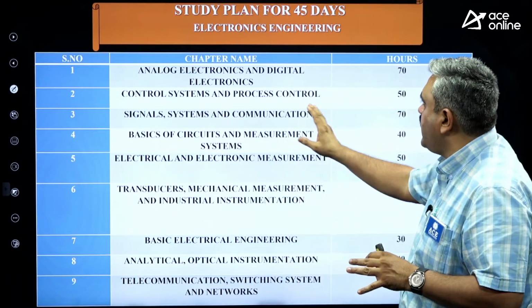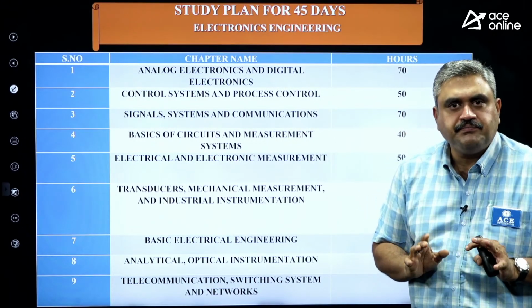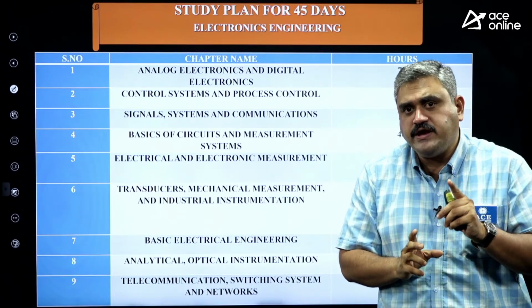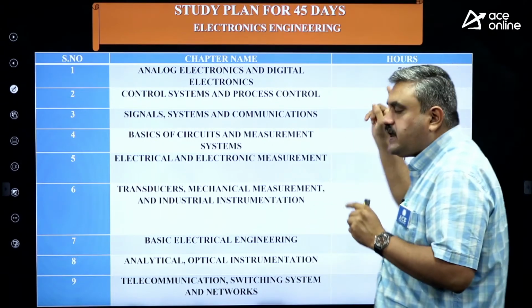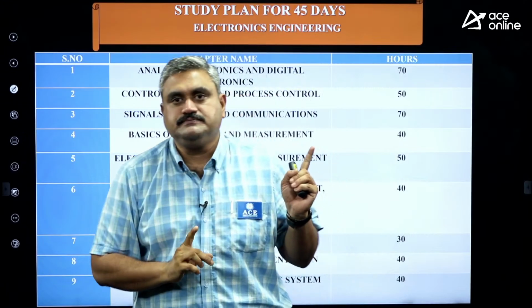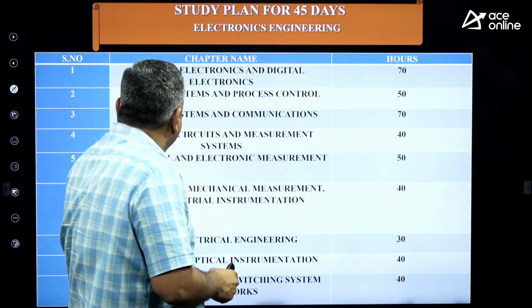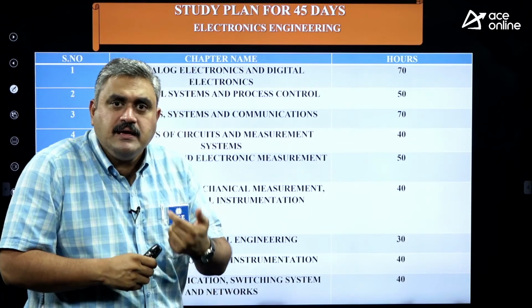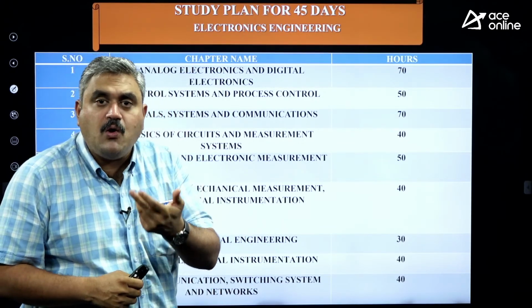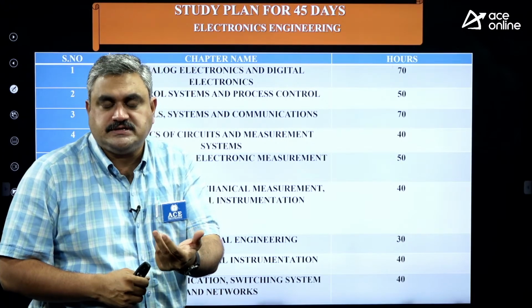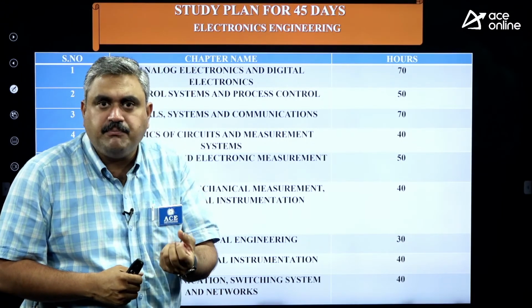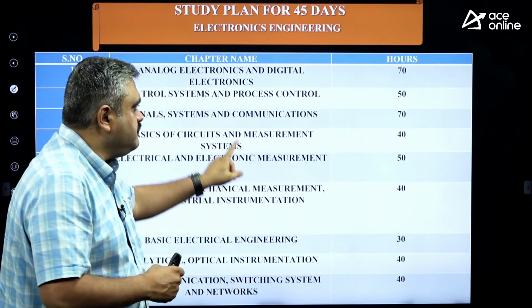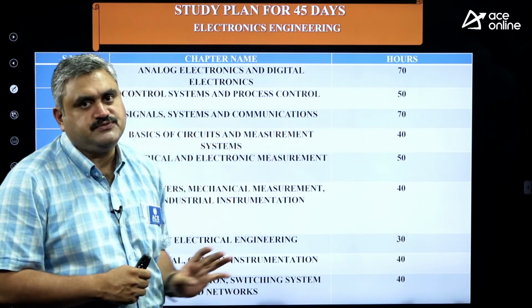First one is analog electronics and digital electronics. Maximum questions can come from this area. Syllabus is huge, weightage is also huge, so the time I am allocating is also very heavy for that. Then the second part is control systems and process control. Why I have taken it: sure shot questions. You know how good you are at control systems, formula based, very simple. So attack immediately and get the answers. Time is very important and I have allocated 50 hours for that.